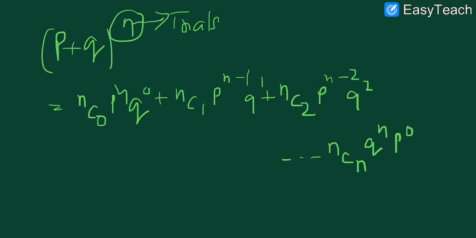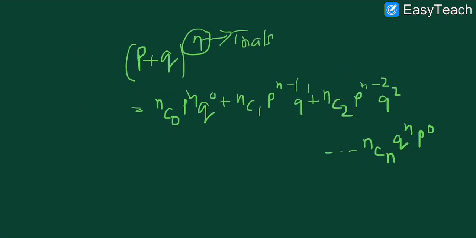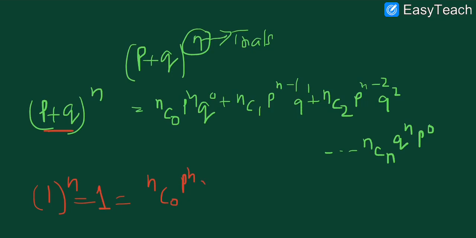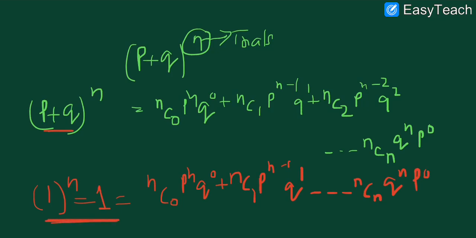So it is actually equivalent to (P + Q)^n, and we know that P + Q is going to be equal to 1, so it is also called the total probability. That is, the sum of total probability will be nC1 P^(n-1) Q^1, and so on, nCn Q^n P^0. It is the sum of total probability, which we already know is going to be equal to 1. So I hope this is clear.